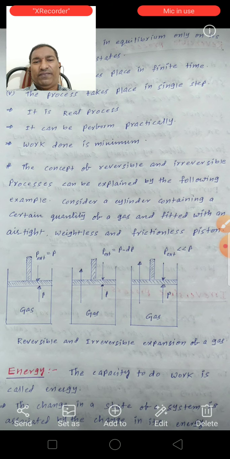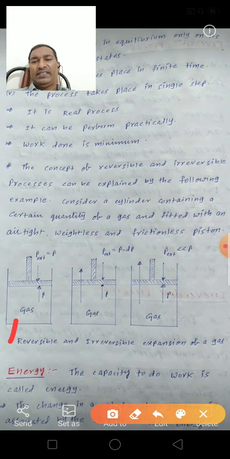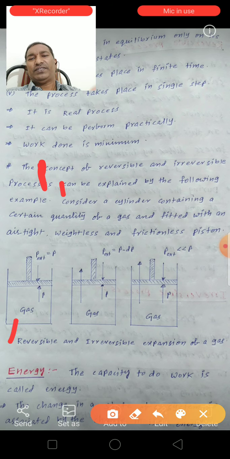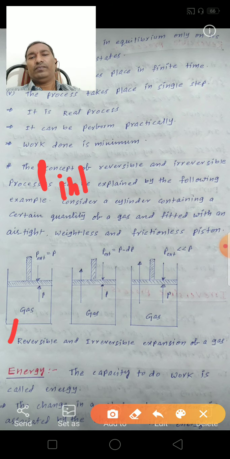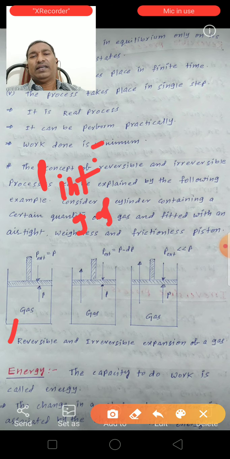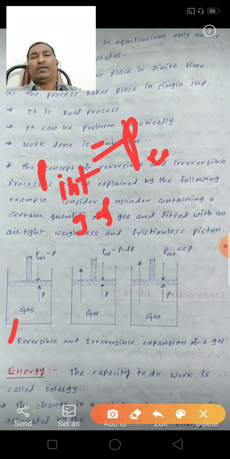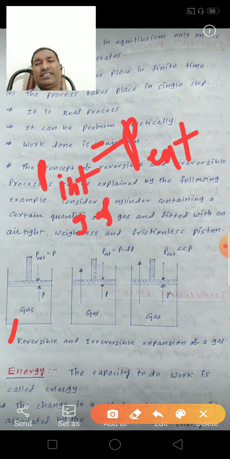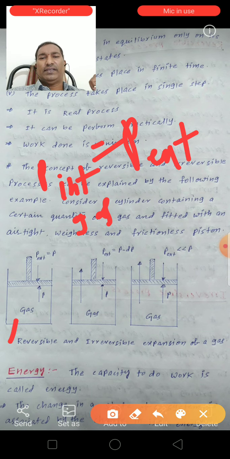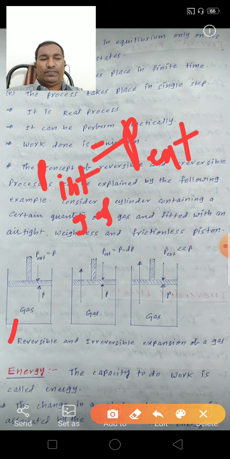So in the first diagram, the internal pressure of the gas and the external pressure, the applied pressure, are both the same. Then the piston will not move either upward or downward.